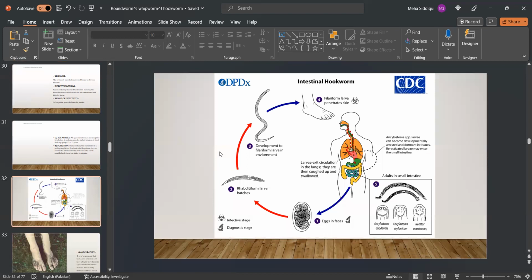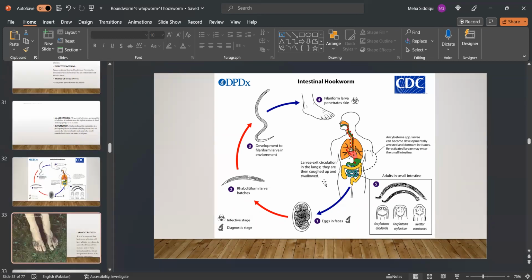Now, this is the life cycle of intestinal hookworm, where we can see that the rhabditiform larva hatches from the eggs in feces, and then it develops to filariform larva in the environment, and then it penetrates the skin. This is how it infects the human. And then the larvae exit circulation in the lungs. They are then coughed up and swallowed.